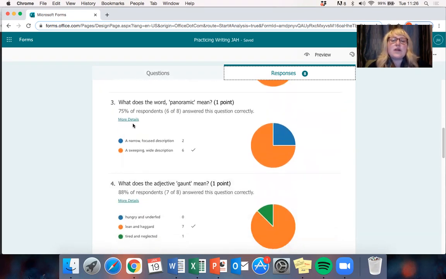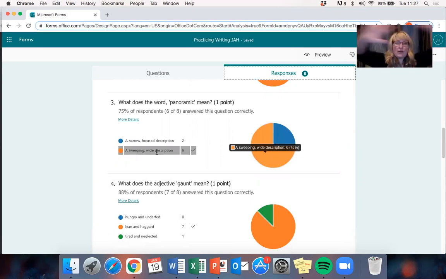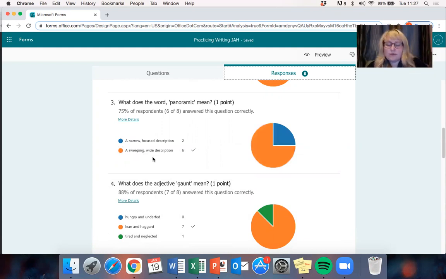Number 3, what does the word panoramic mean? It means a sweeping wide description is the correct answer there. If you've ever seen panoramic shots, it's always really widescreen images of certain places, normally places that are really nice to look at and things like that. So if that's one that you got wrong, please make a note of that.